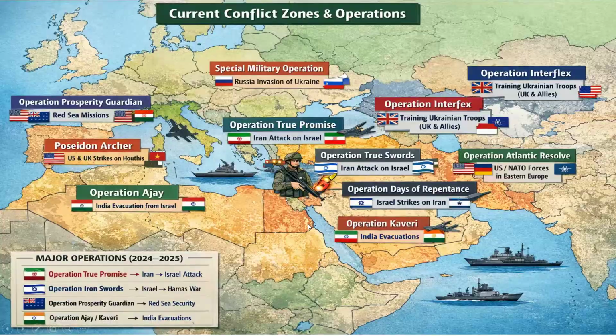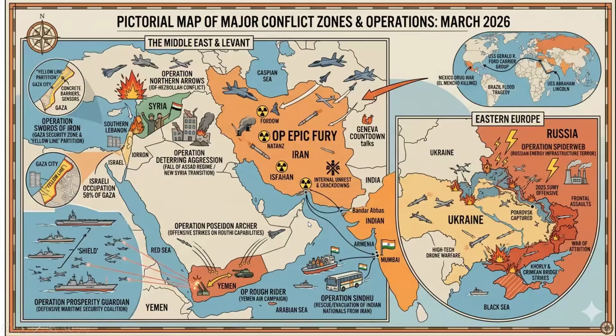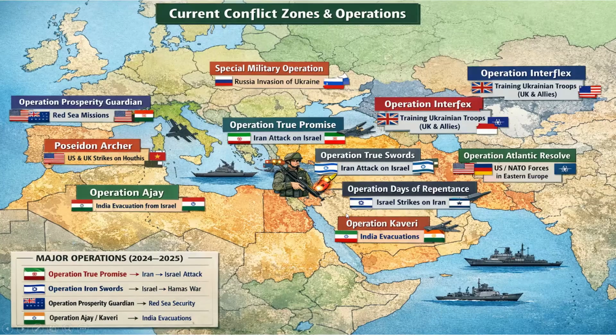This was also created using AI, but it is not very comprehensive. We will look at all the operations in detail in the slides.